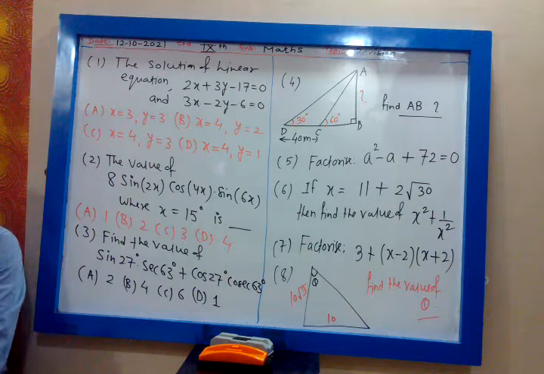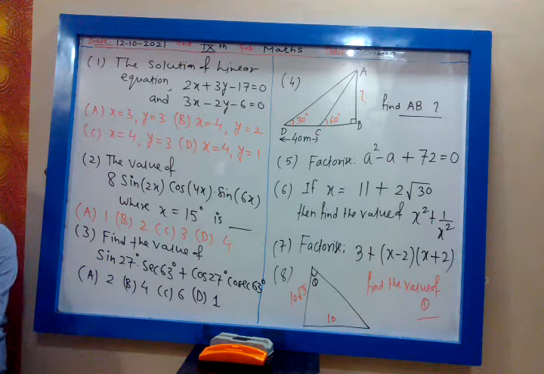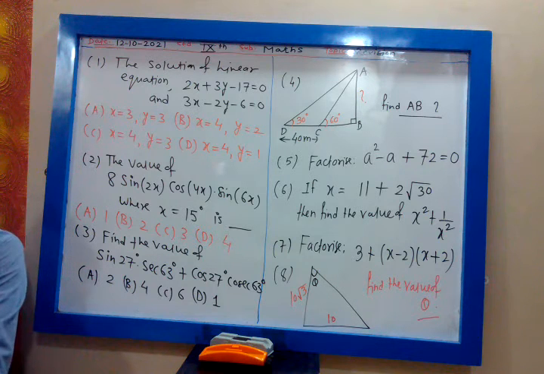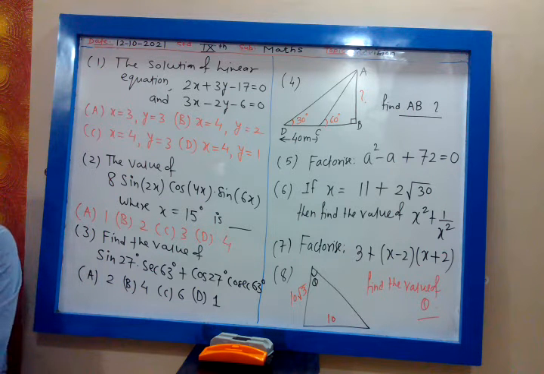Try to score good marks in all the examinations, whether internal or external, objective or subjective, in all the subjects. If you want your percentage to be improved, you have to perform in all the subjects, not only in maths, but history, geography, science, English, all the subjects.